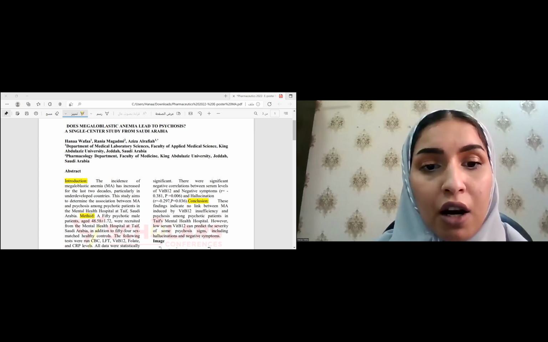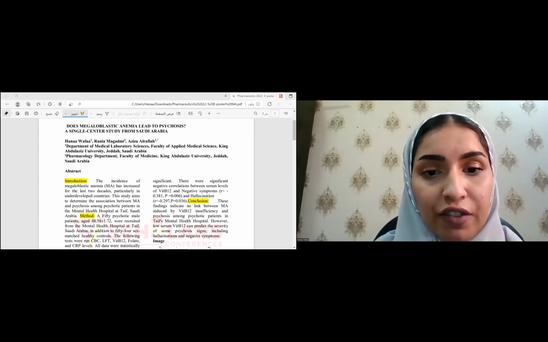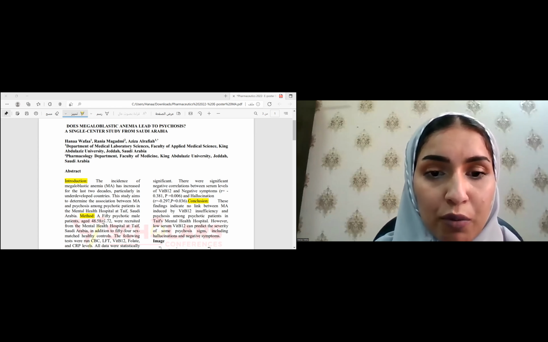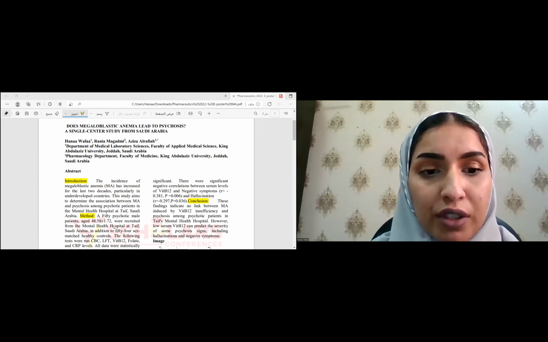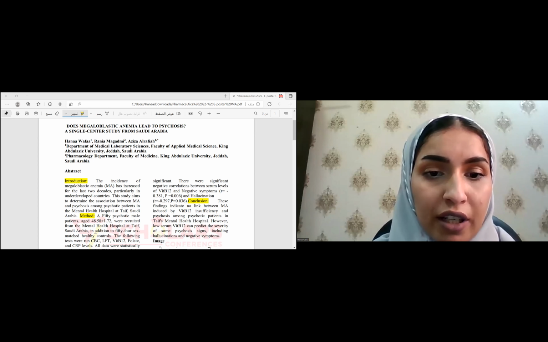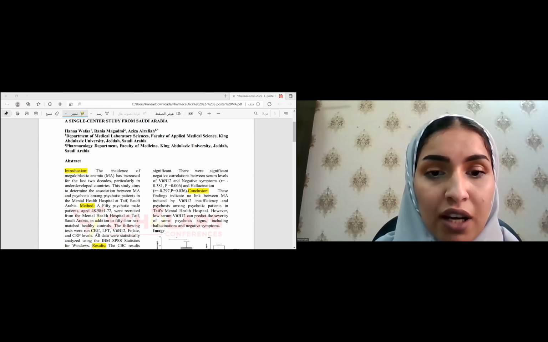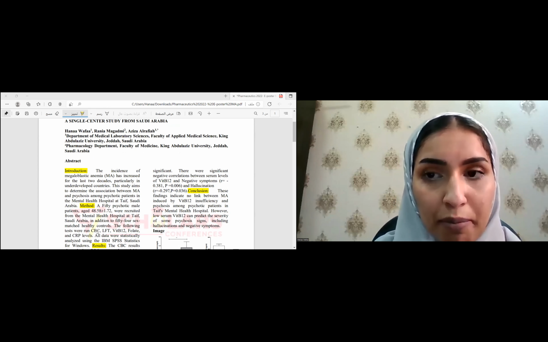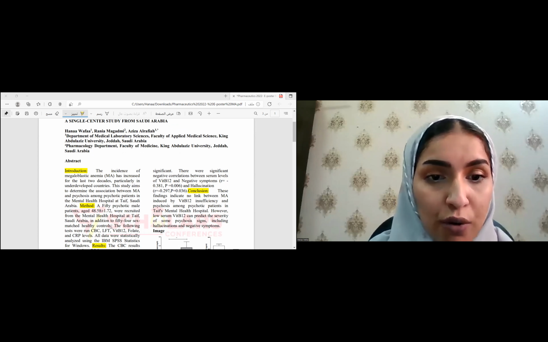kingdom. In our method, we took 50 psychotic male patients. Their age was 48.58 plus or minus 1.7. They were recruited from the mental health hospital at Taif in Saudi Arabia. In addition, we took 54 age-matched male healthy controls.